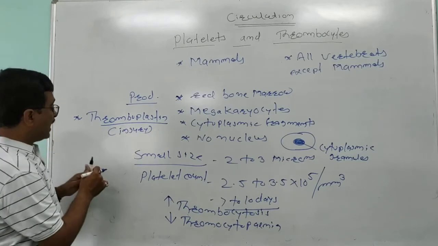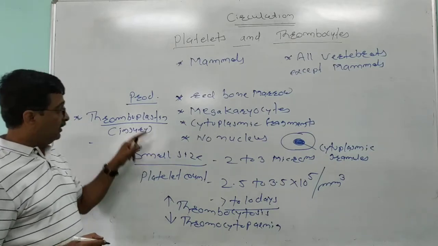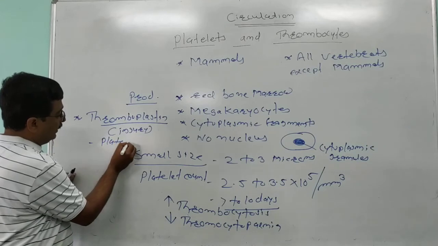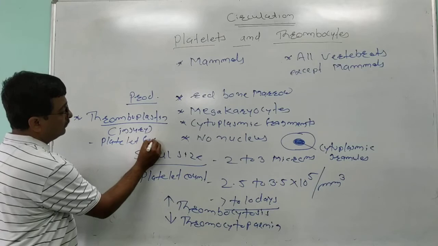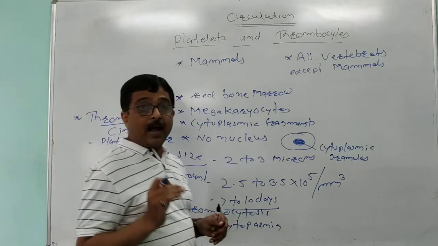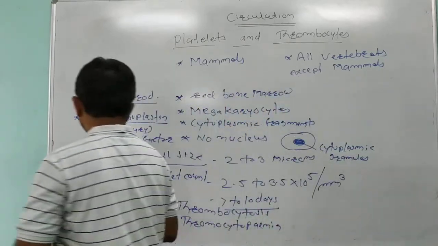This thromboplastin is responsible for blood clotting, and it is also called platelet factor. There is another chemical secreted by the platelets, and that is called serotonin.